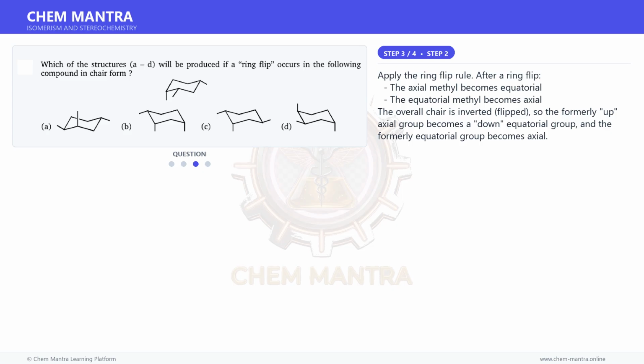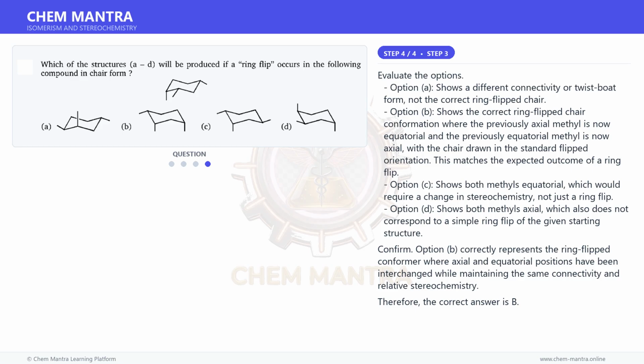Apply the ring flip rule. After a ring flip, the axial methyl becomes equatorial. The equatorial methyl becomes axial. The overall chair is inverted, flipped, so the formerly up axial group becomes a down equatorial group, and the formerly equatorial group becomes axial. And for the final step, evaluate the options.